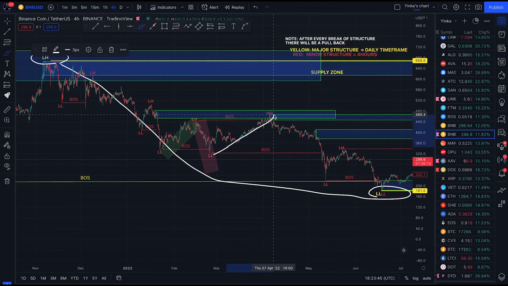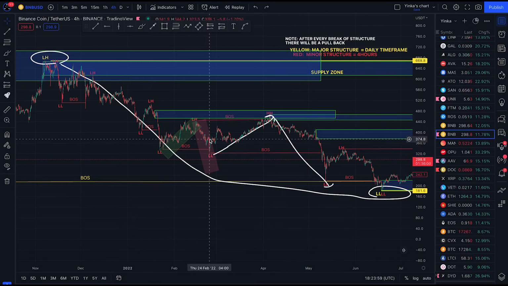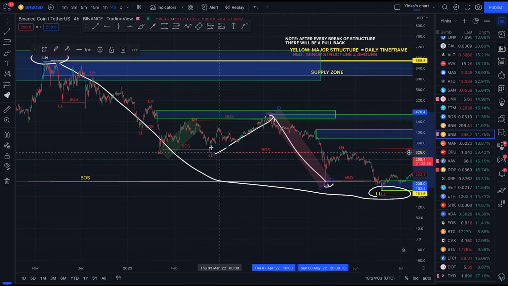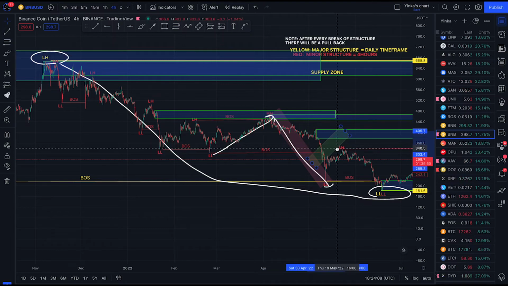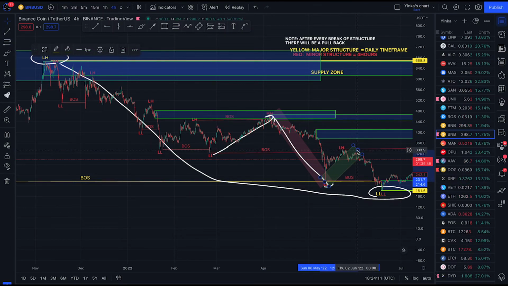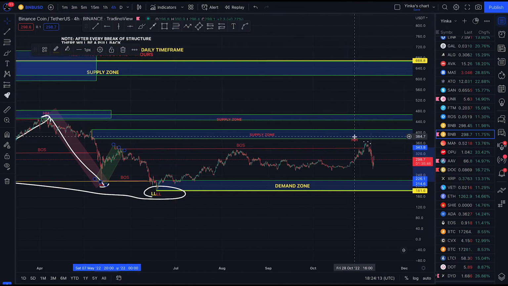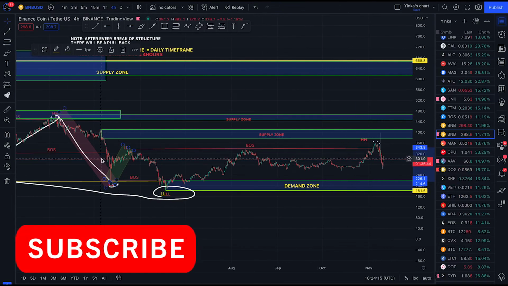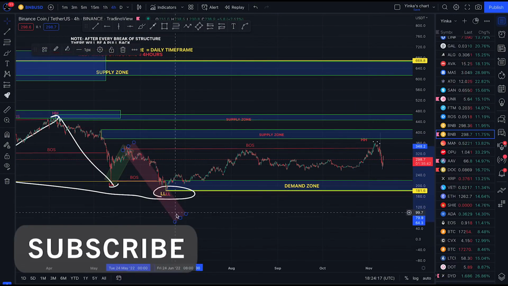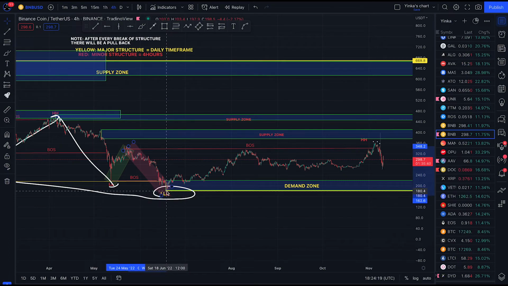Price came back to this zone. Do what? It broke structure. We saw another break of structure to the downside. After we saw price came back to this zone, we saw another break of structure to the downside. What do we expect? We expect another pullback. Now price pulled back to this point, and another break of structure came in again, meaning BNB has been breaking structure to the downside, and a pullback now.